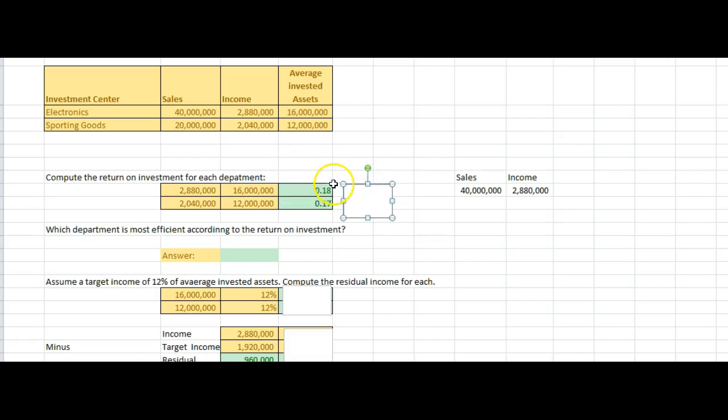And we find that the electronics department has an 18% return, and the sporting goods department has a 17% return. So this is a higher rate of return. 17%, if that's over what the company requires, is not a bad return either.